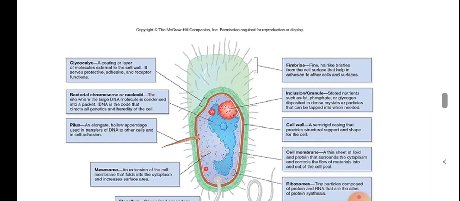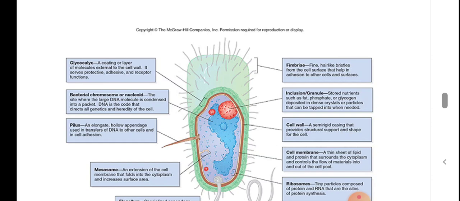Then the pilus, an elongate hollow appendage found in bacteria, which is used for the transfer of DNA to other cells and also for cell adhesion. Pilus is singular, and the plural is pili.